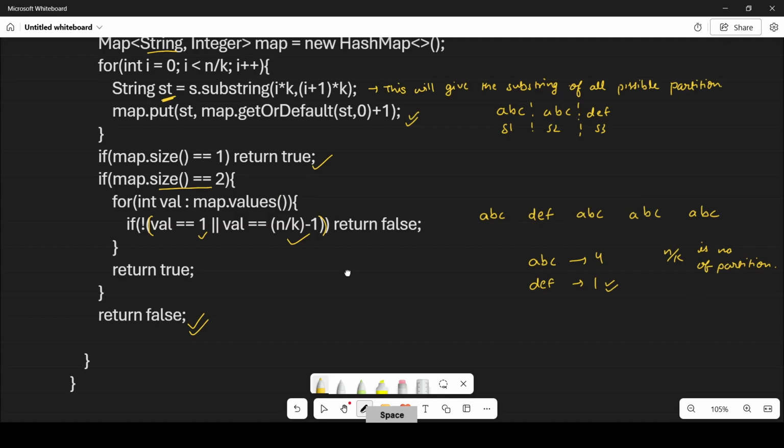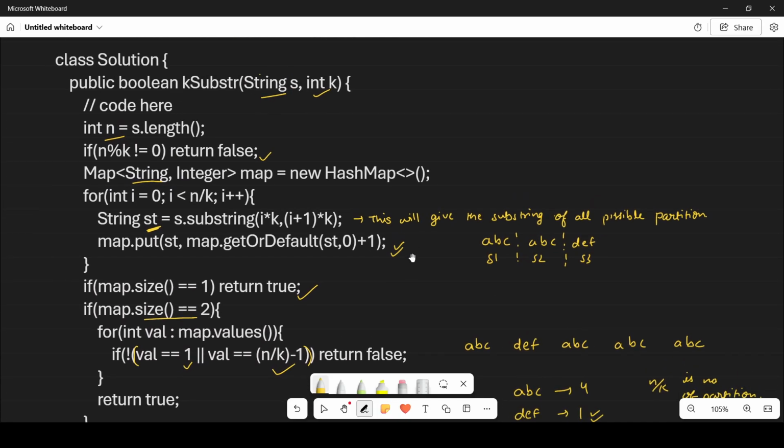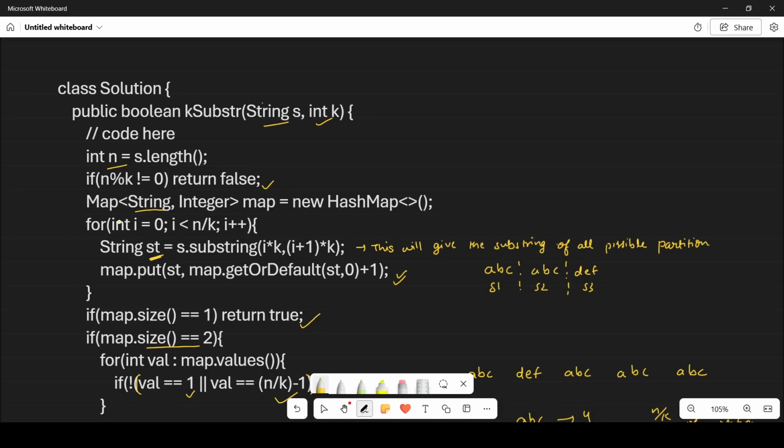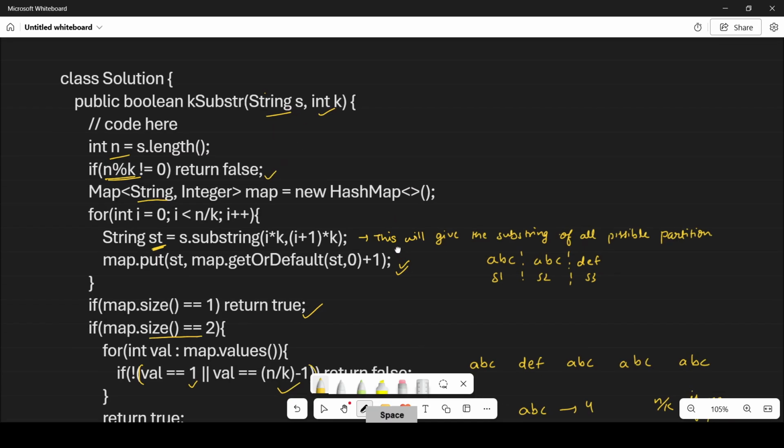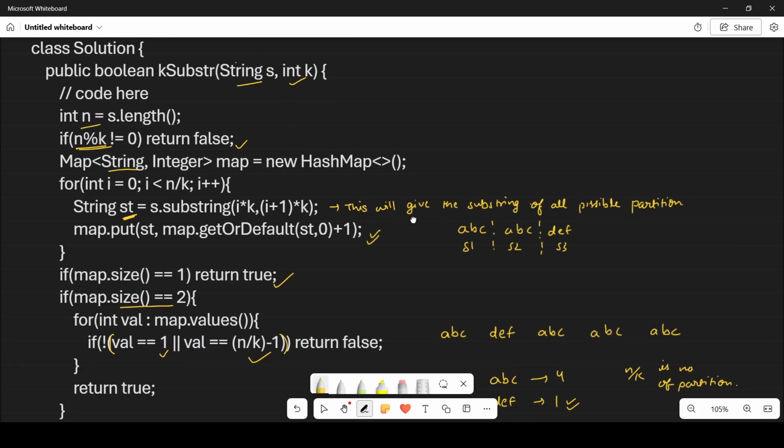I hope you understand my code and the intuition behind this problem, how I used a map of string and integer key-value pairs, and how n modulo k not equal to 0 helps us find whether the string is good or not.